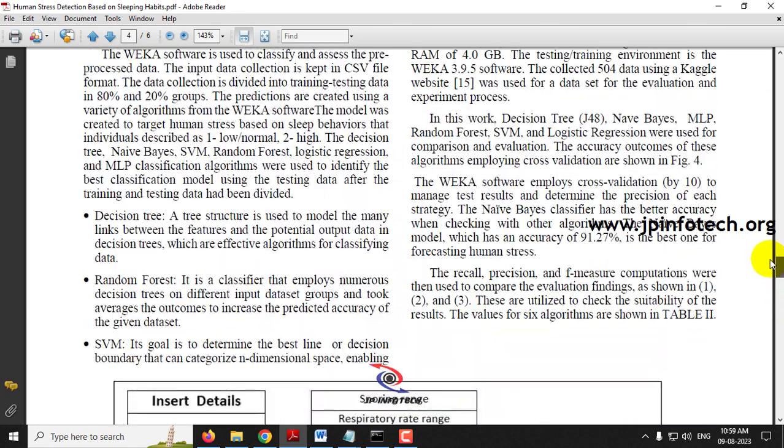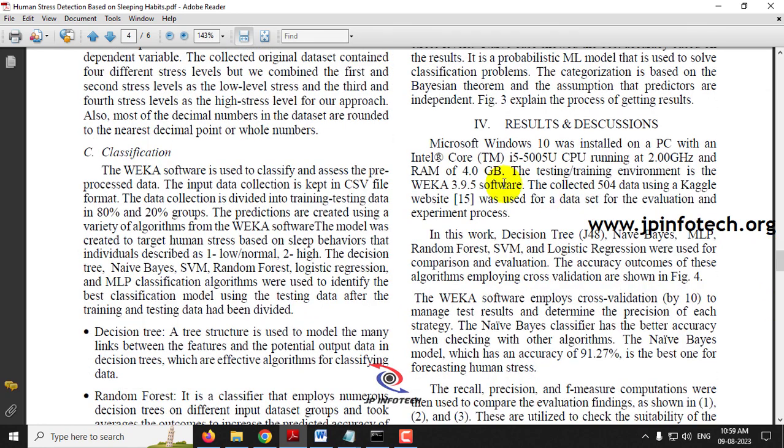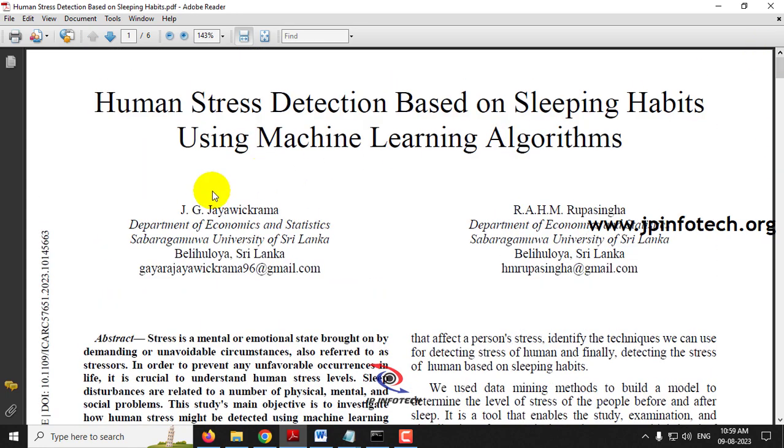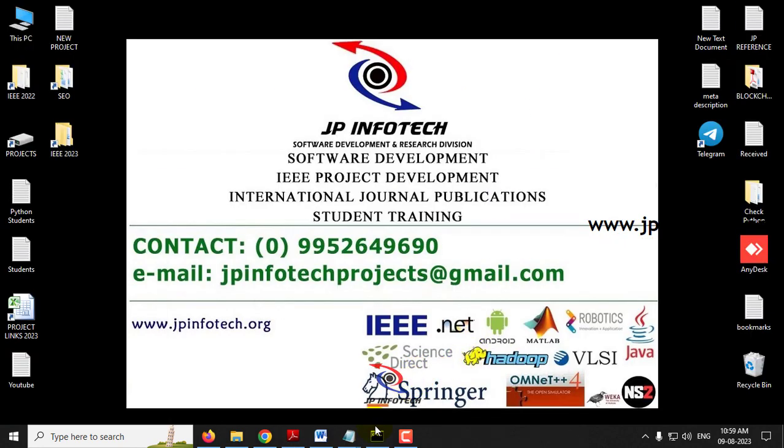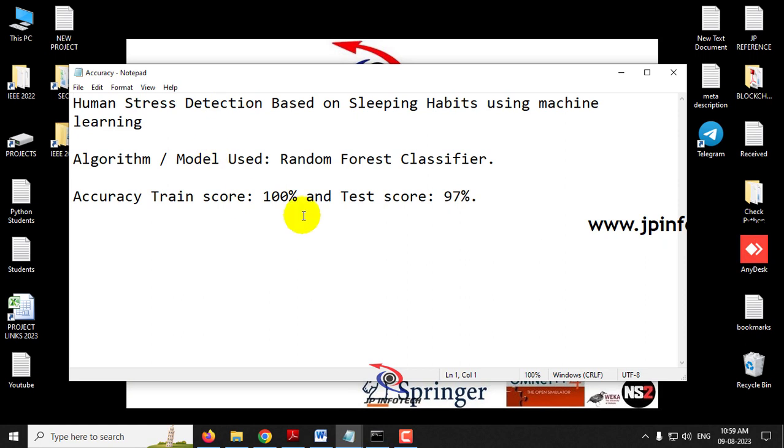Also, in this paper the authors have used Weka software, but we are not going to use the same as mentioned in the base paper. We are going to implement this using Python, and our proposed model for human stress detection is the Random Forest Classifier. The accuracy that we have achieved is a training accuracy of 100% and a test accuracy score of 97%.